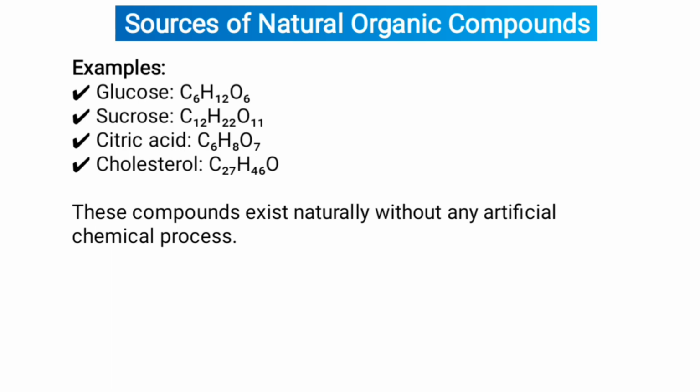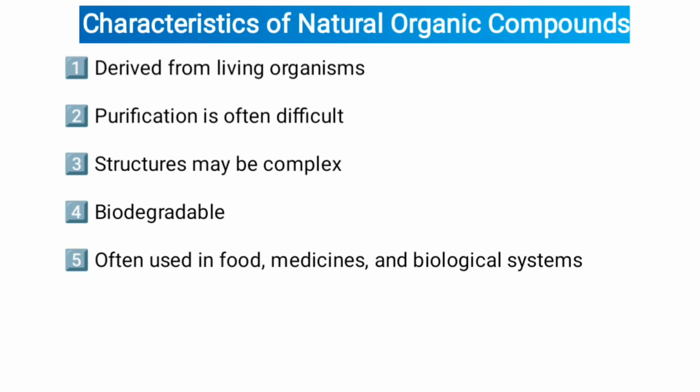Examples: glucose C6H12O6, sucrose C12H22O11, citric acid C6H8O7, cholesterol C27H46O. These compounds exist naturally without any artificial chemical process. Characteristics of natural organic compounds. First one, derived from living organisms. Second one, purification is often difficult. Third one, structures may be complex. Fourth one, biodegradable. Fifth one, often used in food, medicine, and biological systems.